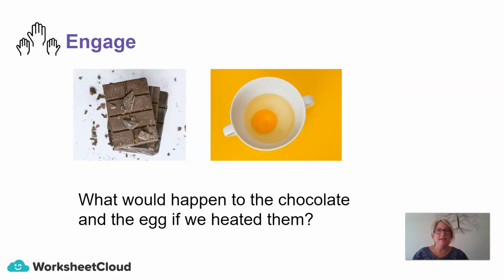So here's something else I want you to engage in. We have a scrummy slab of chocolate and a raw egg. And I want you to think, what would happen to the chocolate and the egg if we heated them? So I'm going to give you a few seconds to think about what would happen.